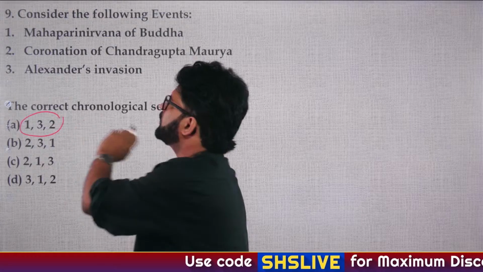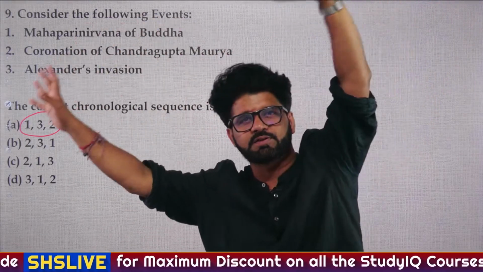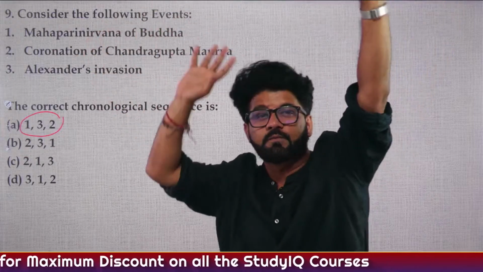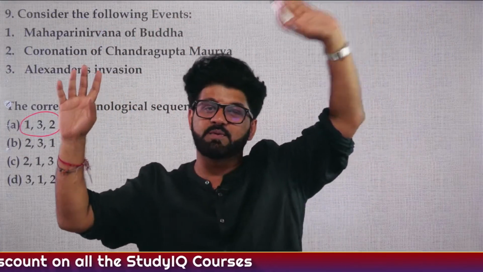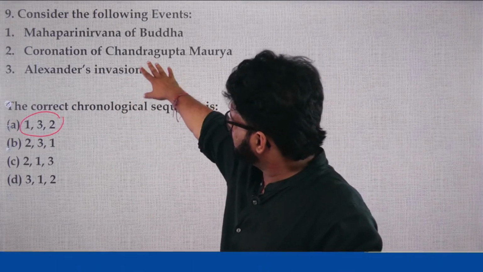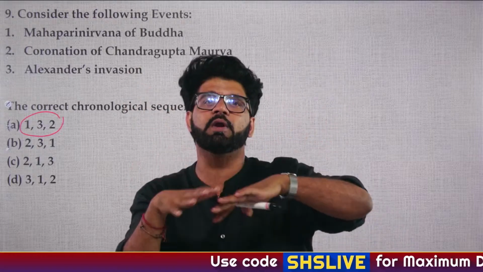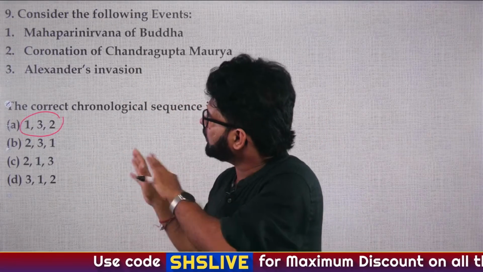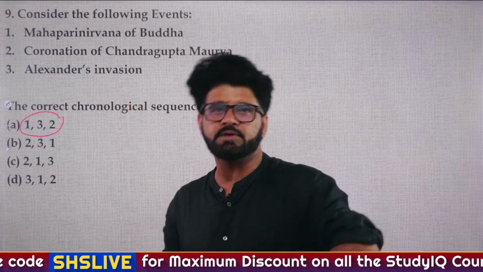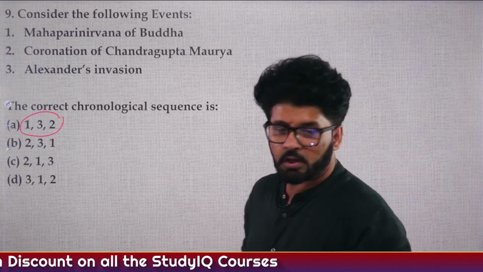Just revise what you studied earlier: 563 BC, 483 BC was the rough period related to Buddha, while everything related to Chandragupta Maurya and Alexander's invasion is happening in the 320s BC. That's how you can eliminate. So the answer is A, 1, 3, 2.